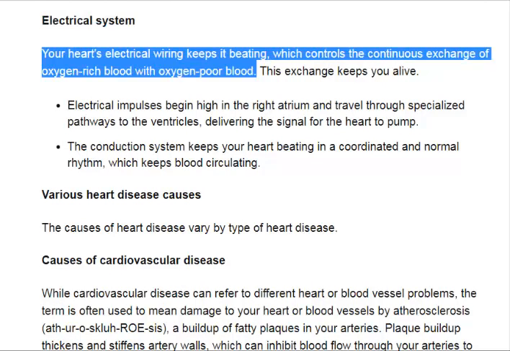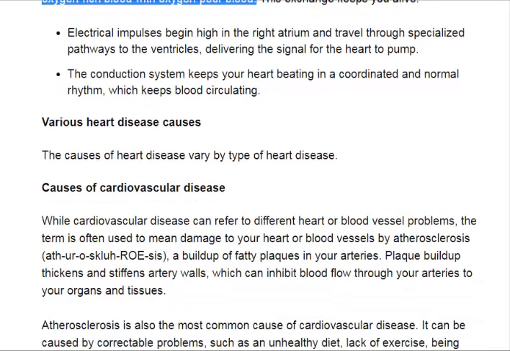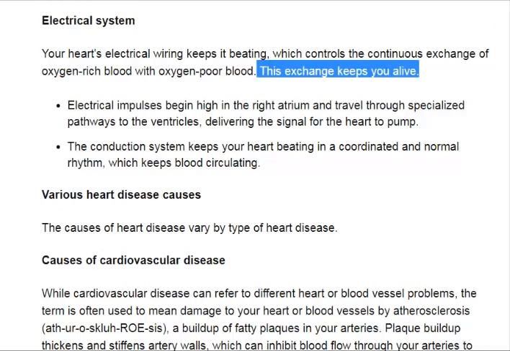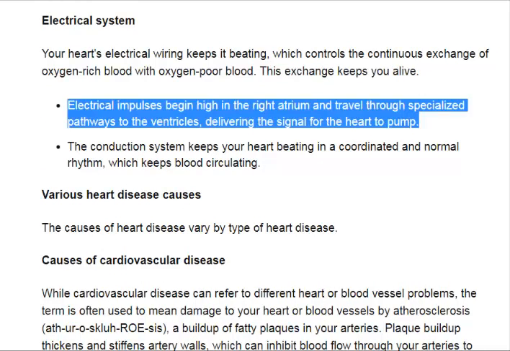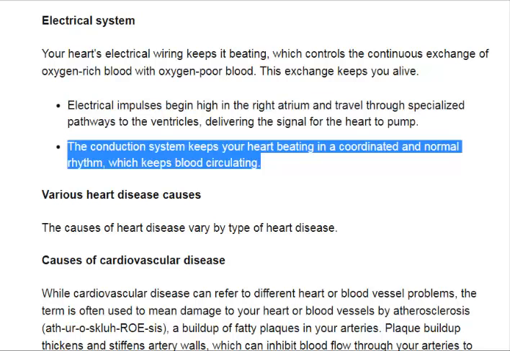Electrical system. Your heart's electrical wiring keeps it beating, which controls the continuous exchange of oxygen-rich blood with oxygen-poor blood. This exchange keeps you alive. Electrical impulses begin high in the right atrium and travel through specialized pathways to the ventricles, delivering the signal for the heart to pump. The conduction system keeps your heart beating in a coordinated and normal rhythm, which keeps blood circulating.